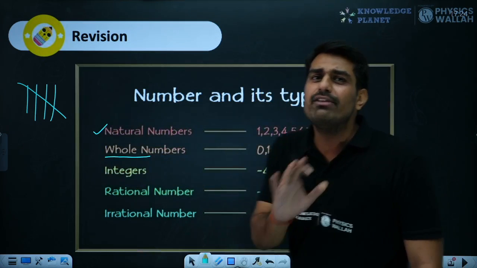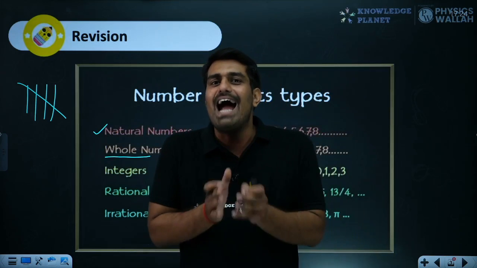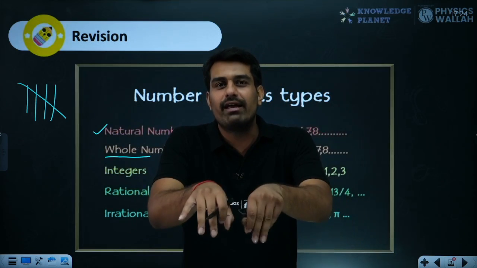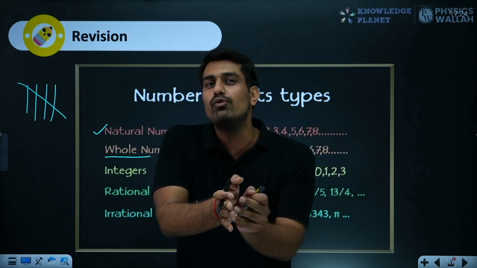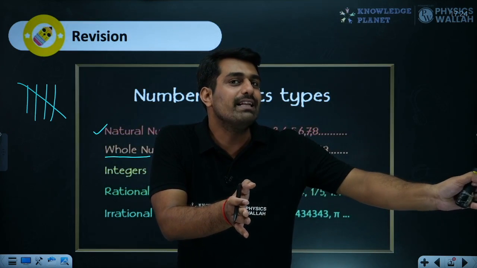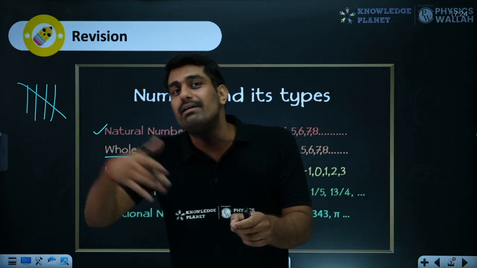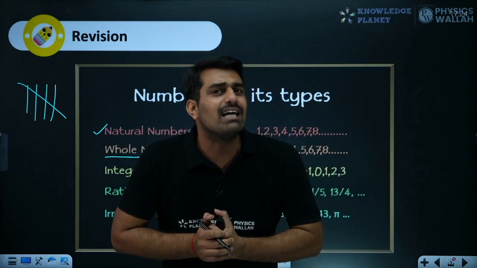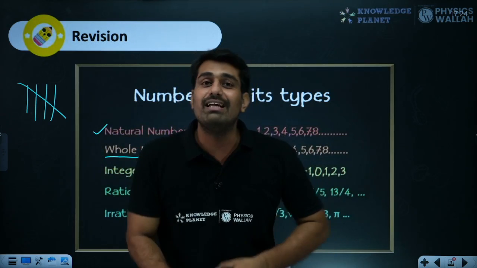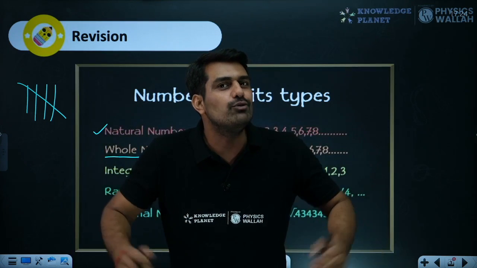Then again some confusion erupted. What kind of confusion? Let's say I was sitting over here at my home. Understand, just visualize. So I am sitting over here. My school is 2 kilometers down the line on this side. And my playground where I go to play football is something over here, exactly 2 kilometers. Now, if someone asks, where is your school? 2 kilometers. Where is your playground? 2 kilometers. So how would I differentiate between these 2 kilometers?